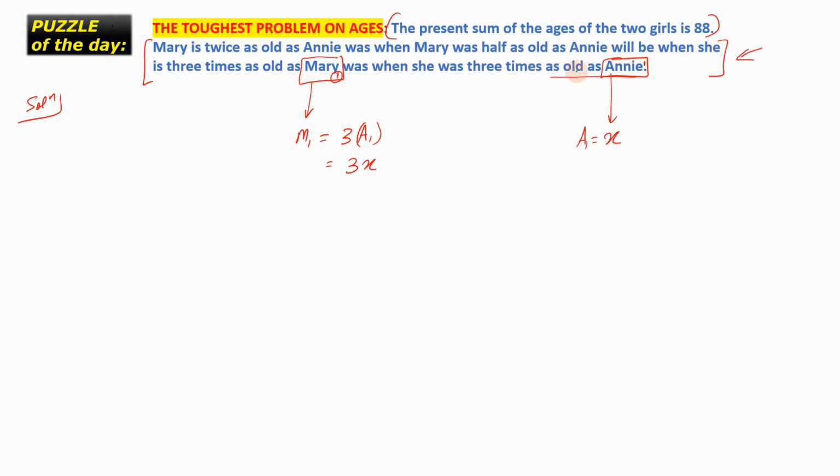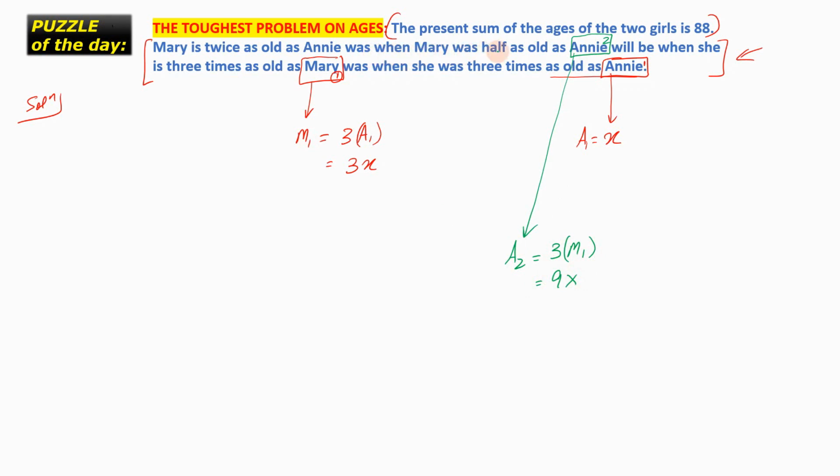Now let's move on. It says Annie will be when she is thrice as old as Mary. This is the second reference of Annie, A2, and it says Annie will be 3 times as old as Mary, that is 3 times M1, the first reference of Mary. So this is 9x.